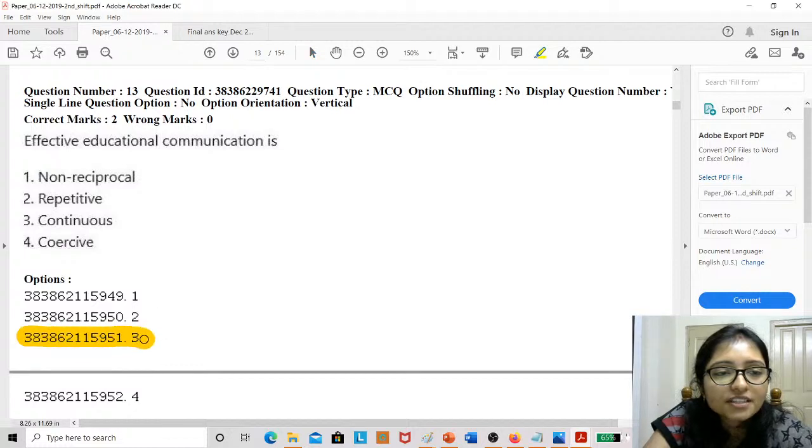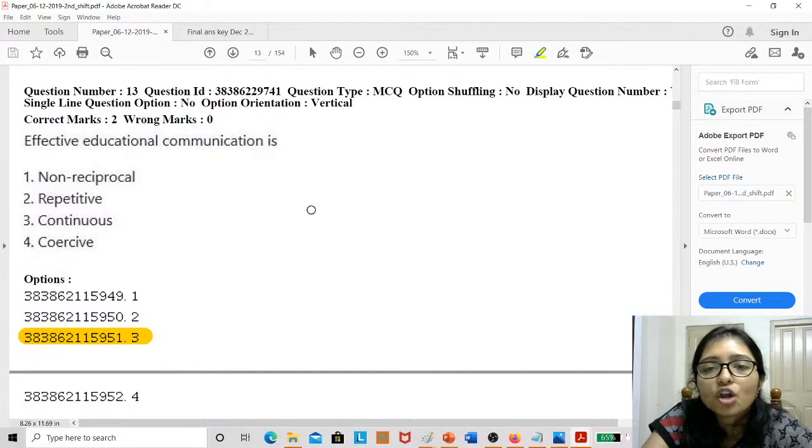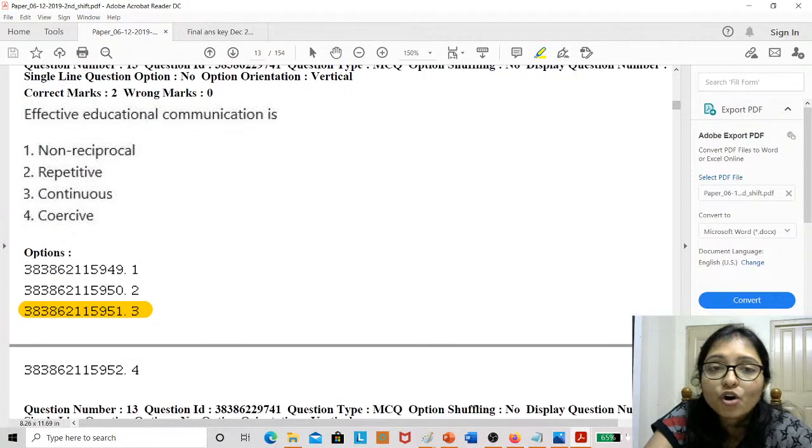That is option 3, continuous. Effective educational communication is always continuous. That's what we are doing, the continuous study. Effective educational communication, that's what we are doing every day. Continuous, we are doing the class. That is the effective educational communication. Although Unacademy is not there till now.